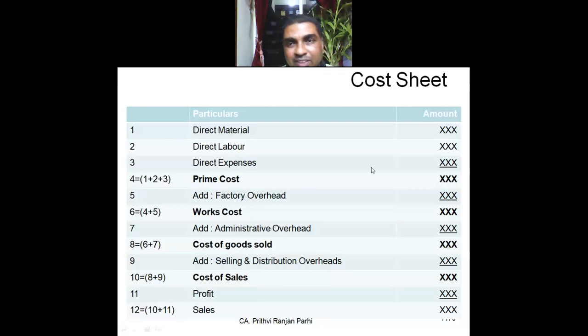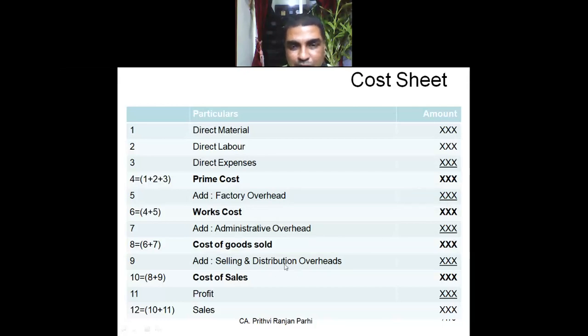So you might have seen this. You might be knowing what is cost sheet. Have you studied the cost sheet concept in your cost accounting subject? Okay. So this will show exactly the cost structure, how we arrive at the cost. Let's say direct material, direct labor, direct expenses are added up. We get the prime cost. Then factory overheads are added up. We get the works cost. Then admin overheads are added up.